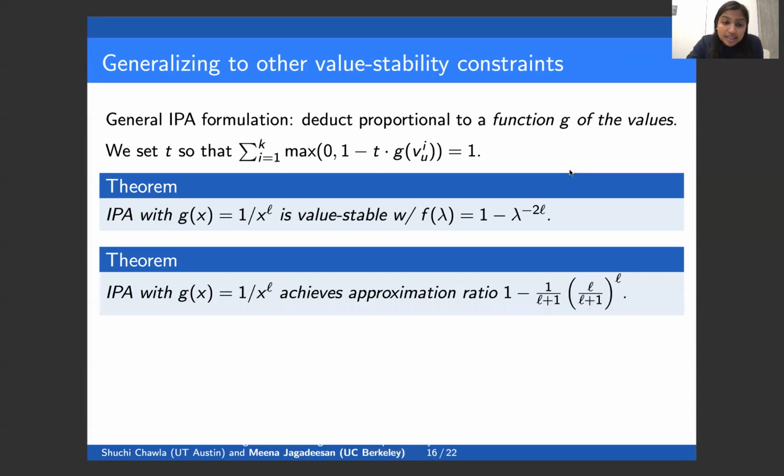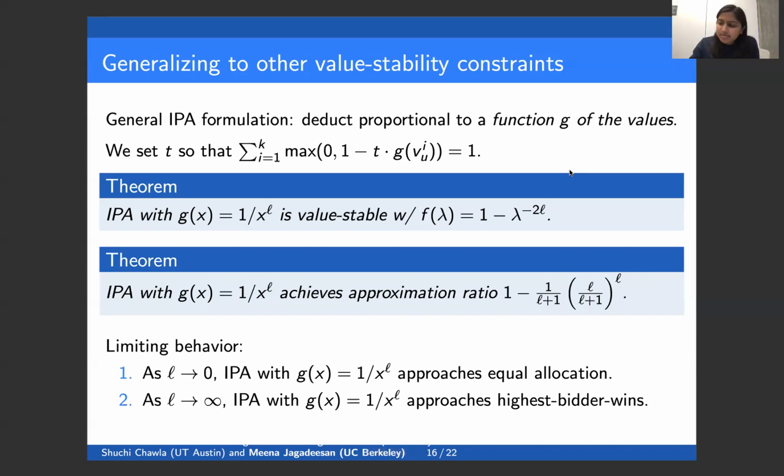We also show that inverse proportional allocation with 1 over x to the power L achieves an approximation ratio that depends on L. So as L gets larger, this approximation ratio gets larger. And we see that this bound on the approximation ratio does not depend on the number of advertisers. So it holds even as the number of advertisers goes to infinity.